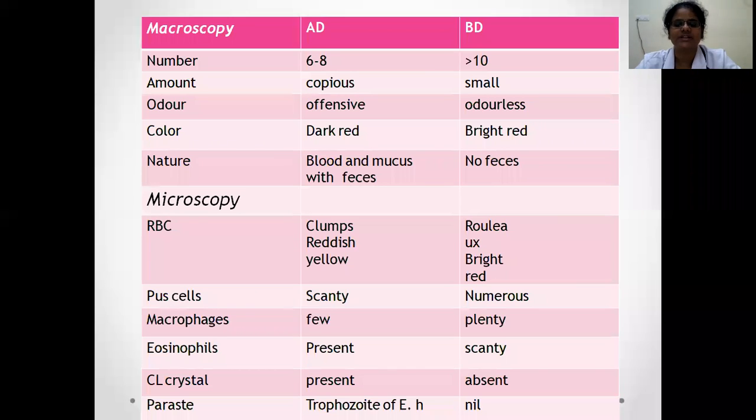But in bacillary dysentery, it is like loose water. The other important thing is that pus cells are scanty in amoebic dysentery, while numerous in bacillary dysentery. Charcot-Leyden crystals are present in amoebic dysentery and absent in bacillary dysentery. In stool examination, you can see the trophozoites or the tetranucleate cyst in amoebic dysentery. Here, you will not have the trophozoites or the cysts.